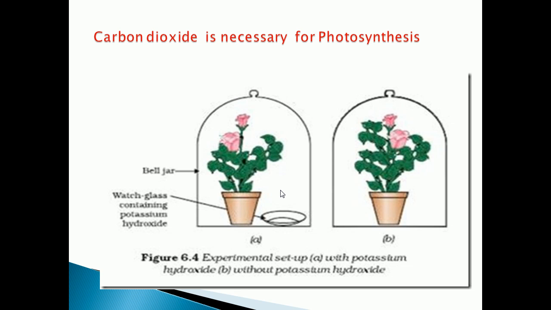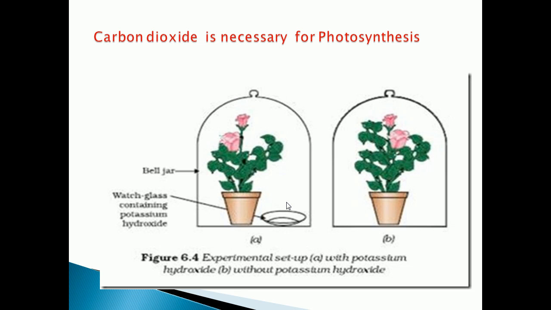So what happens to each leaf? The leaf of the plant which was kept without potassium hydroxide will turn blue black, showing the presence of starch. And the leaf of the plant with the potassium hydroxide does not turn blue, showing no starch. So the leaf of the plant kept without potassium hydroxide turns blue black, showing the presence of starch. The leaf of the plant with the potassium hydroxide does not turn blue, showing no starch.